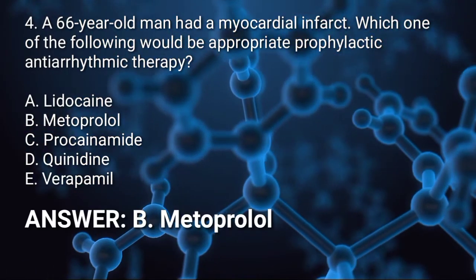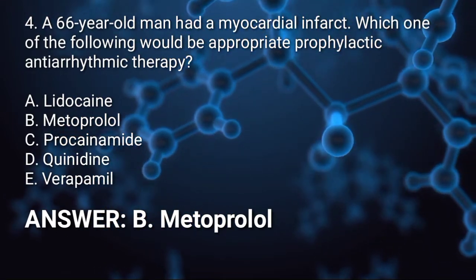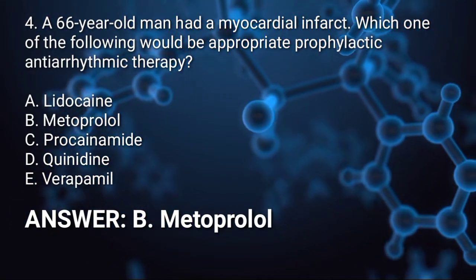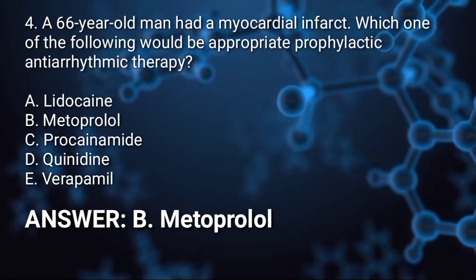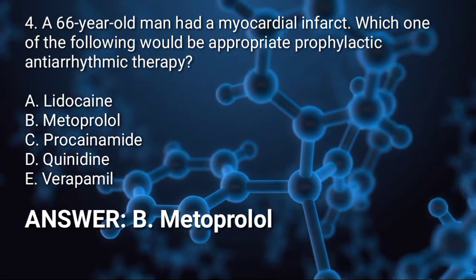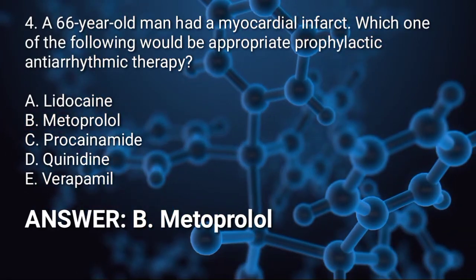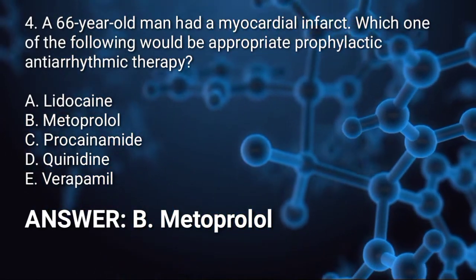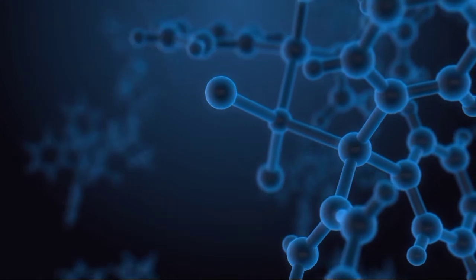Answer: B. Metoprolol. Beta blockers, such as metoprolol, prevent cardiac arrhythmias that occur subsequent to myocardial infarction. None of the other drugs on the list has been shown to be particularly effective in preventing post-infarct arrhythmias.